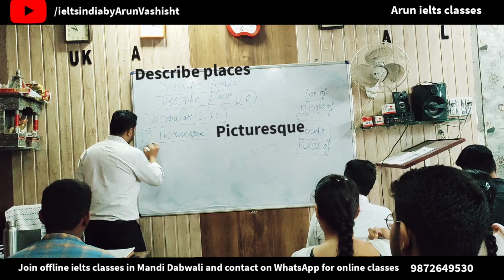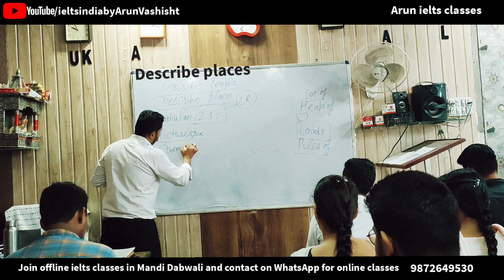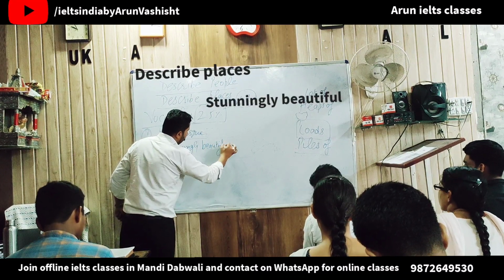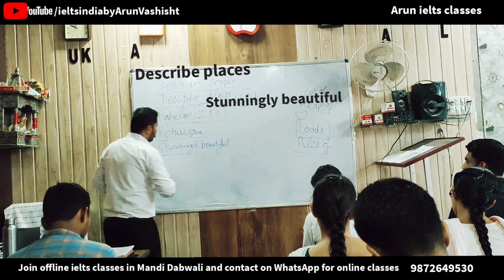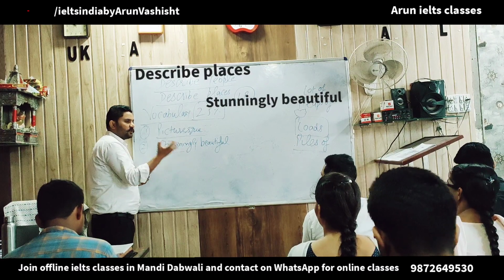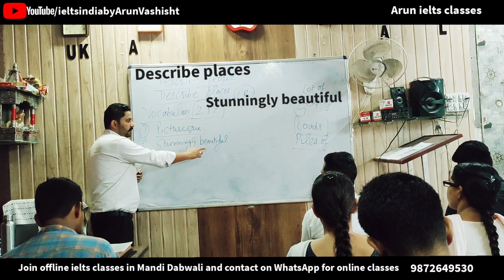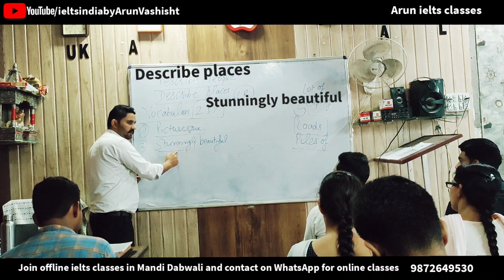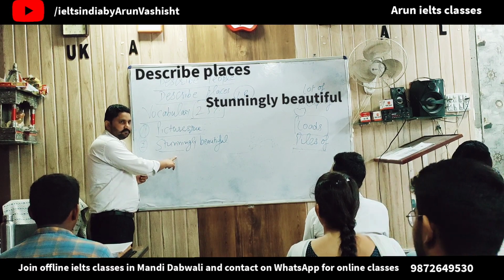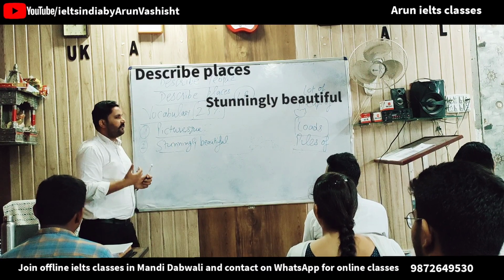Number two, if you want to describe a place as beautiful, we can use stunningly beautiful. Stunning means attractive, very attractive. When the adjective beautiful comes with the adverb, it becomes very, very beautiful. Stunningly beautiful means very beautiful.